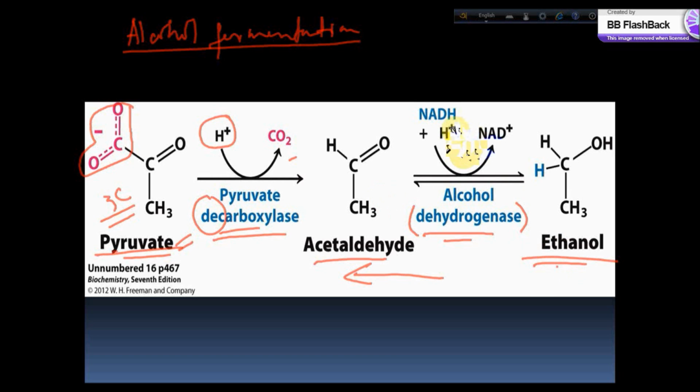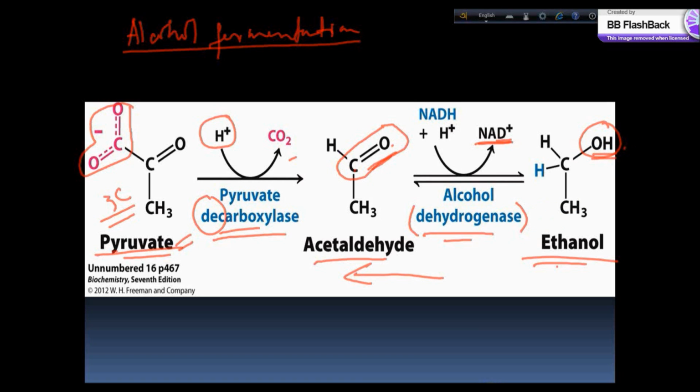And at the same time, after the hydrogen has been donated from the NADH plus H plus, NAD plus has been produced. Okay, now it will again go back to the glycolysis cycle. Where this hydrogen has been added, look at this structure, there is a double bond between this carbon and oxygen. As we have already discussed, when we reduce the carbonyl group, we get the hydroxyl group, and here is the hydroxyl group, and this is the ethanol.